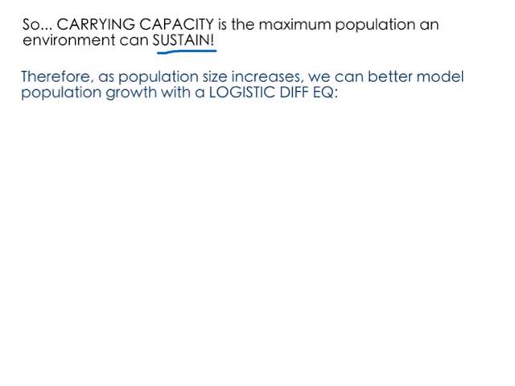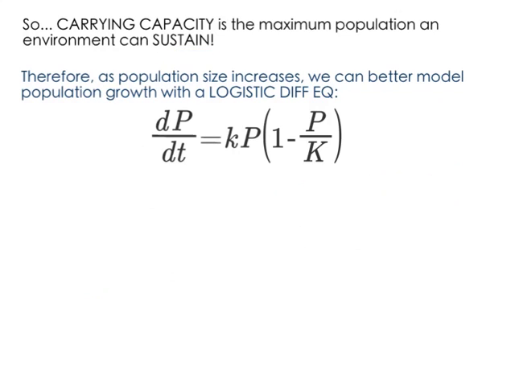Okay, so therefore, as population size increases, we can better model population growth with a logistic differential equation as opposed to our basic growth differential equation, and that logistic differential equation looks like this: dP/dt, which is the rate of change of population size with respect to time, equals kP, little k times P, times the quantity 1 minus P over K.